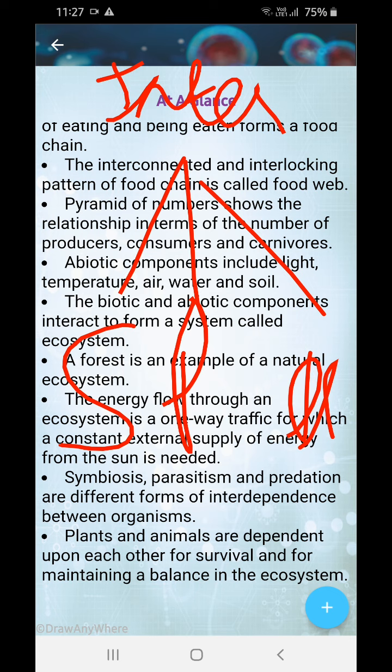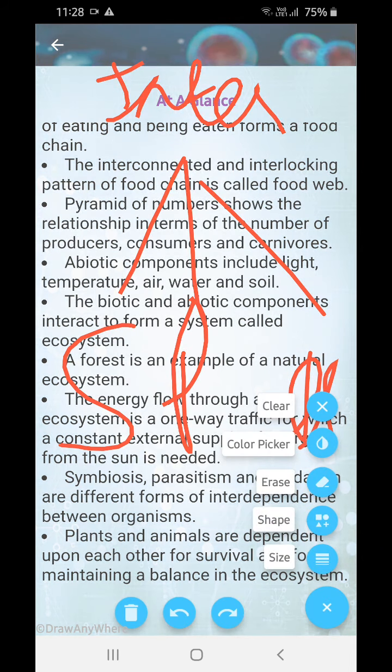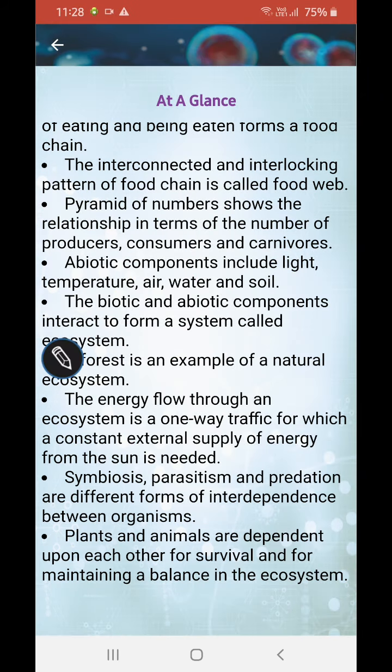This is further explained by various examples in the interdependence of plants and animals. Please watch that video, class 5. Okay, so symbiosis. Now what is symbiosis? You take help from someone and you help the other person. What is parasitism? Only you take the help. And what is predation? You take the help, but that is from a dead person. Okay, that's predation. Thank you.